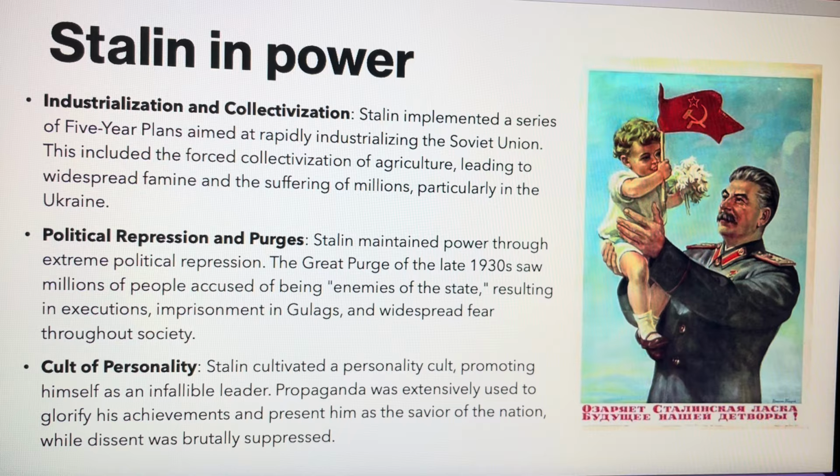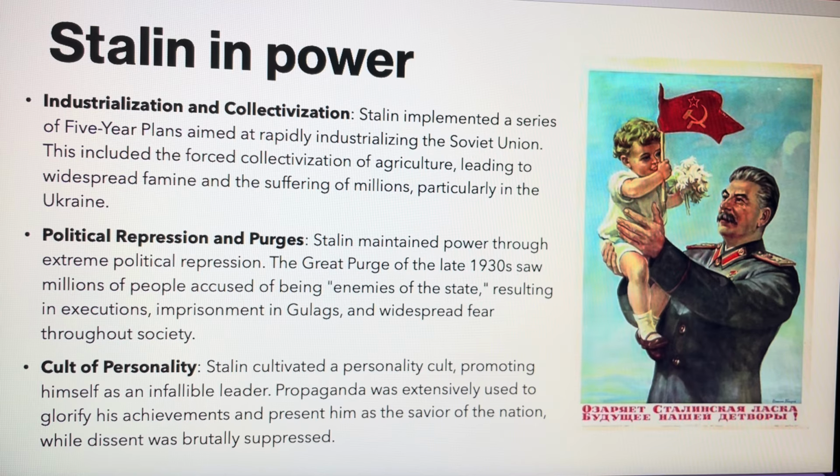Stalin in power. Industrialization and collectivization. Stalin implemented a series of 5-year plans aimed at rapidly industrializing the Soviet Union. This included the forced collectivization of agriculture, leading to widespread famine and the suffering of millions, particularly in the Ukraine.